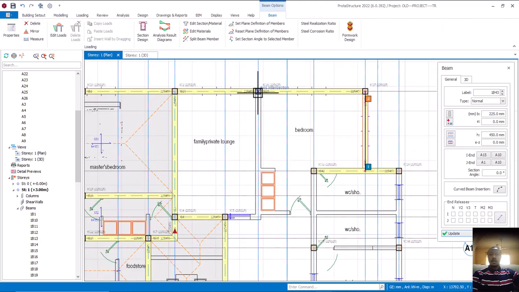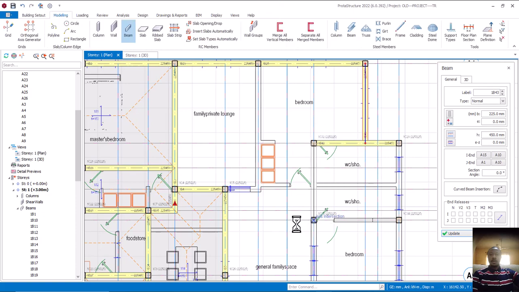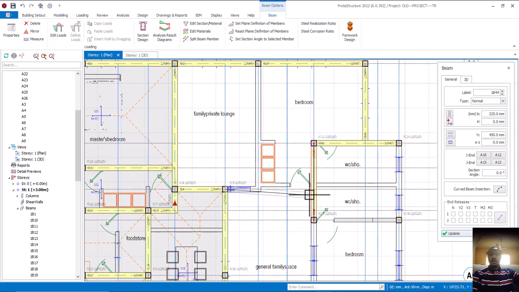So let's proceed. This one cannot come now, because there's no support here. So I have to bring this one to this place first. Can you see now? And then this one comes and joins this one first. Then I can bring this one, right click, take this one off, and put this one here. Can you see it now? So this is how to model.